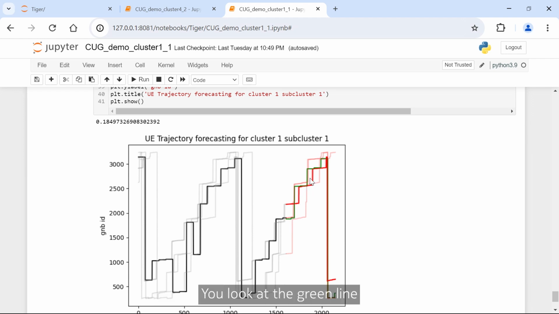You look at the green line, and it said this is supposed to be the location of the UE over the course of the day or over the course of some time. And you look at the forecasted value and the actual value. Forecast is green, actual is red. They're very close together. So if we step back now, if we have to find this UE, we don't have to page or send messages to 3,000 G-Node Bs. We can send it to the most probable location plus minus a few. And that buys us back a lot of bandwidth that we can actually give back to the radio network. So that's the whole beauty of this particular model.